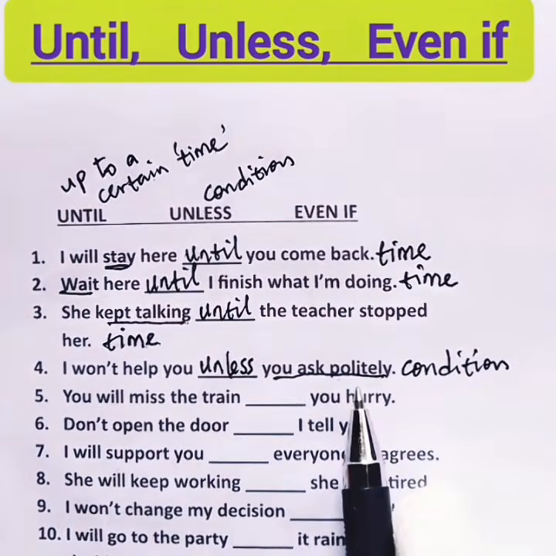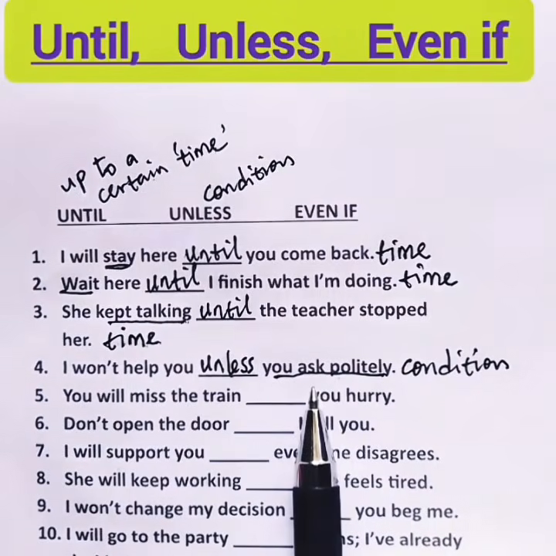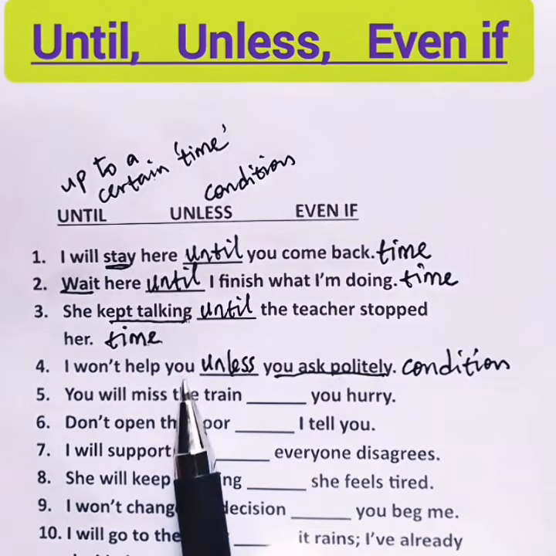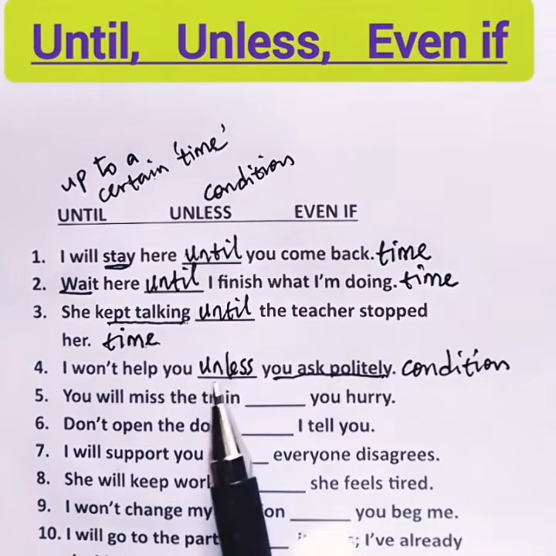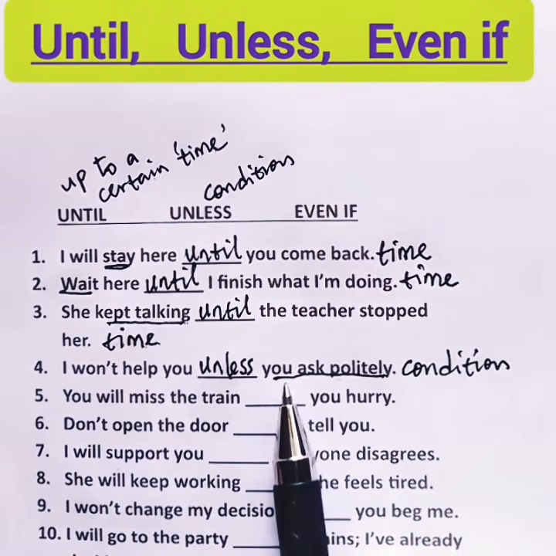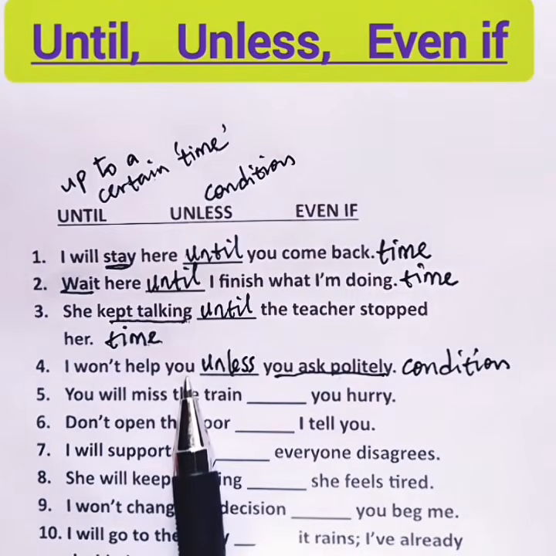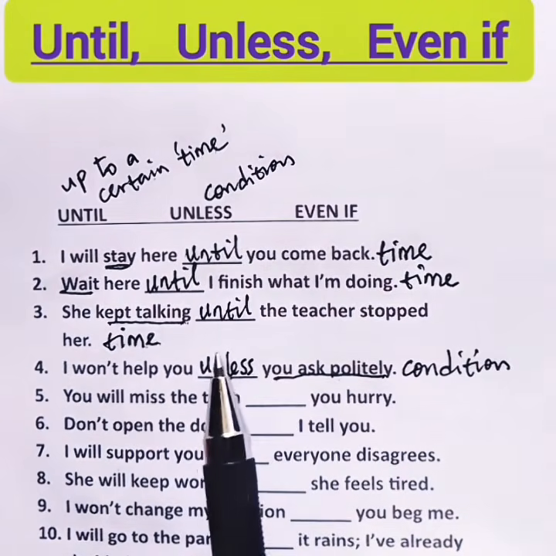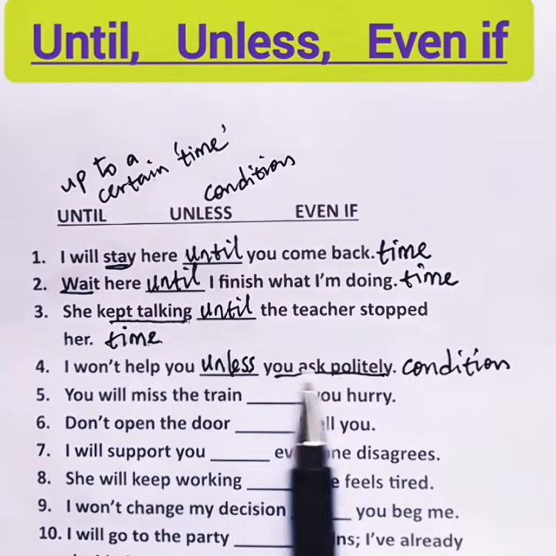you ask politely. Until can also go in this sentence. You can say, I won't help you until you ask politely. So if what you have in mind is to say that the time the person asks politely is when you will help, you can use until. So both until and unless can go in this particular sentence.